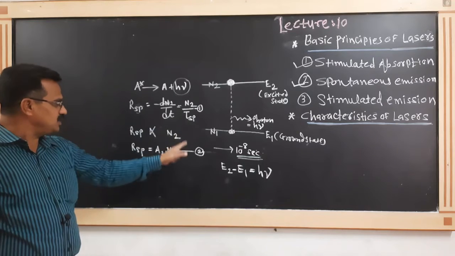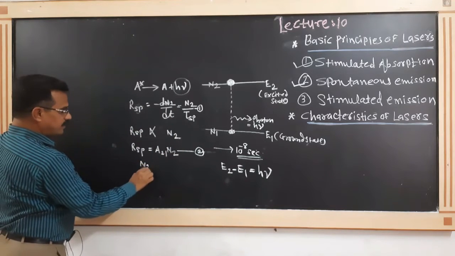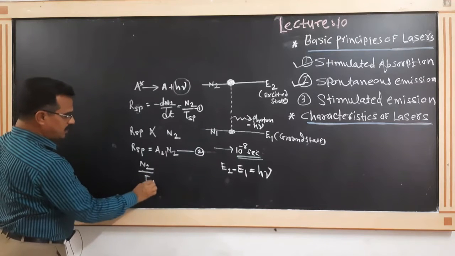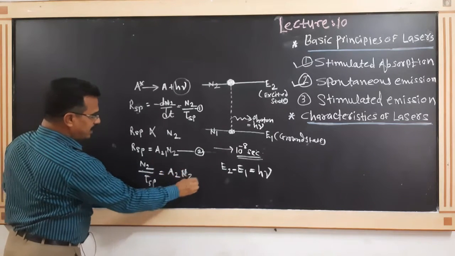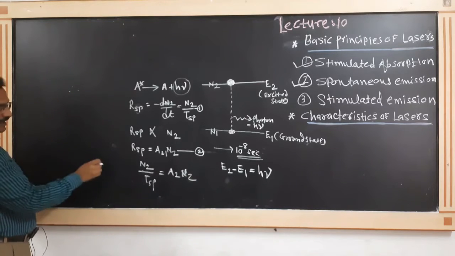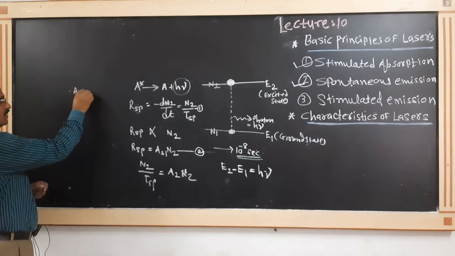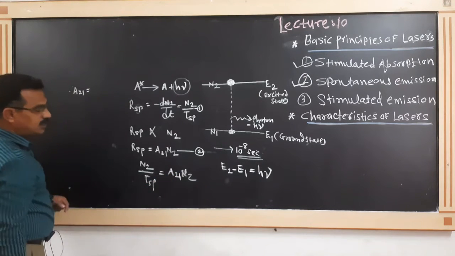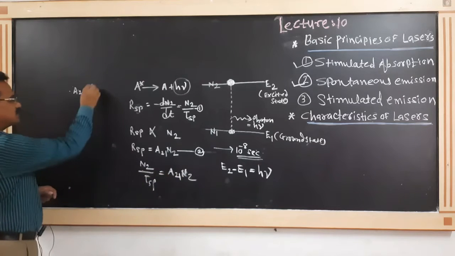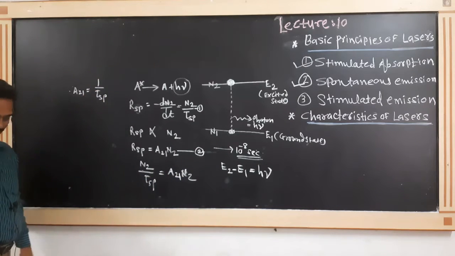When we compare these two equations, N2 divided by tau spontaneous must be equal to A21 multiplied by N2. From this equation we can write A21 is equal to 1 upon tau spontaneous, where tau is the lifetime.